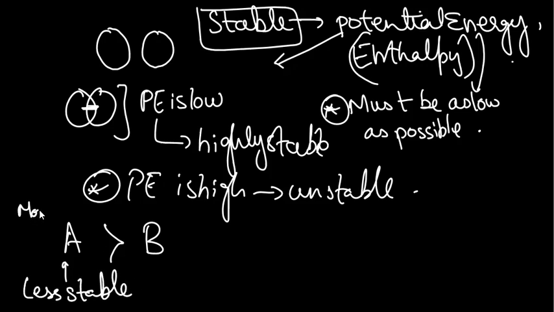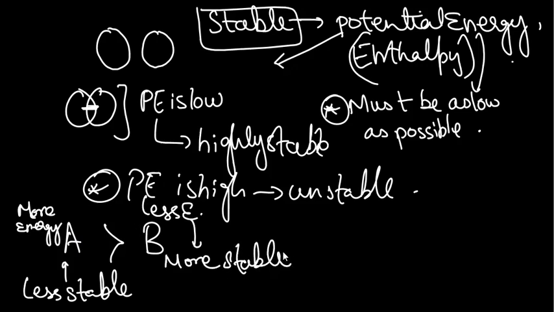More energy means less stability. More energy means it's more excited, it can readily react and convert into some other form. It's not going to stay in this form, its tendency to exist in this form is going to be less. And less energy means it's going to be more stable in that particular form. It's going to stay in this B form, it's not going to react with some other compound and convert into some other compound easily. So that's how the potential energy is linked with the stability. The greater the stability, the lesser the potential energy, and the higher the potential energy, the lesser the stability.